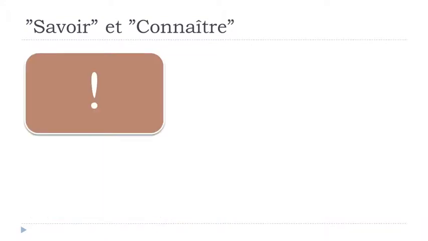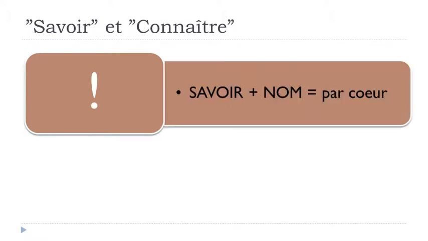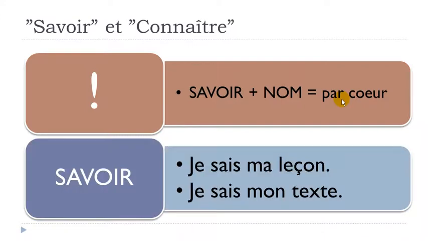But, of course, there is one exception. The exception is savoir plus a noun. You will use this structure only if you want to introduce this concept that we call in French par cœur, so by heart. Let's see one example.